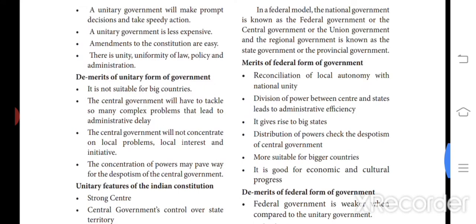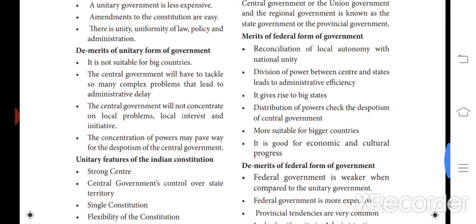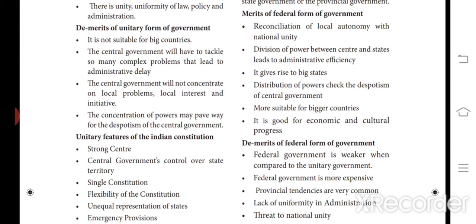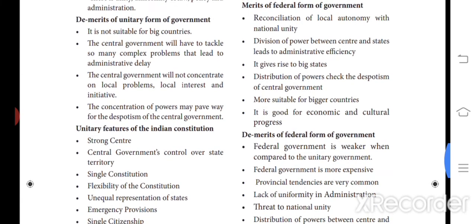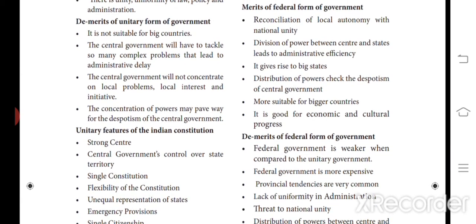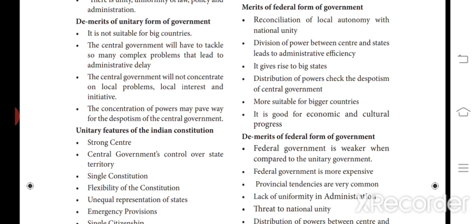Okay, so the merits of the federal form of government are: reconciliation of local autonomy with national unity; division of power between the center and states leads to administrative efficiency; it gives rise to big states; distribution of powers checks the despotism of the central government; it is more suitable for bigger countries; and it is good for economic and cultural progress. So these are some of the merits we can see.